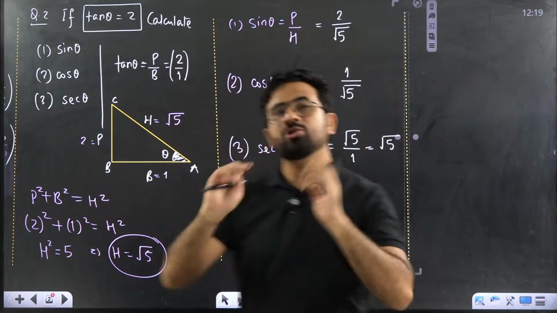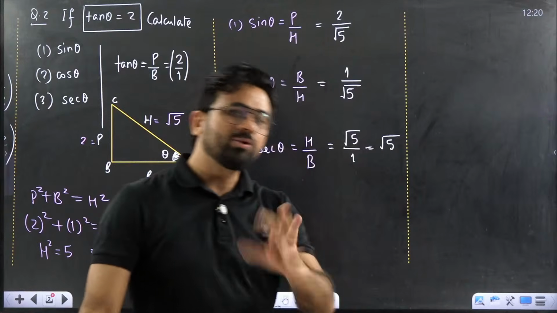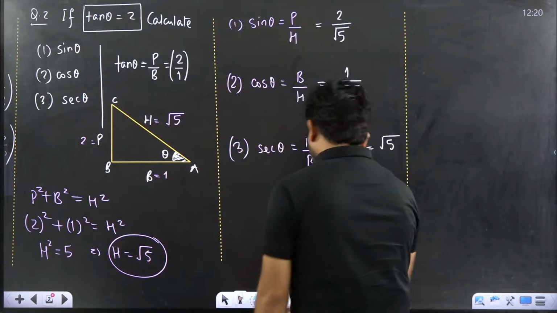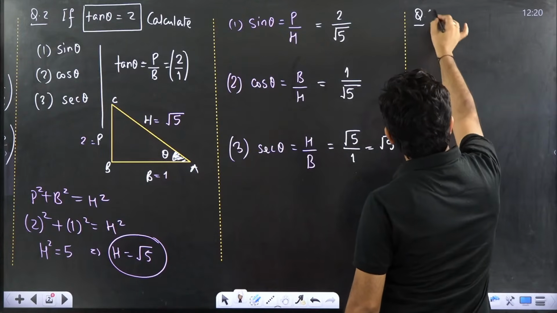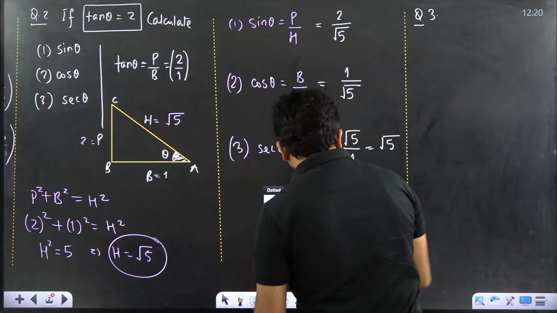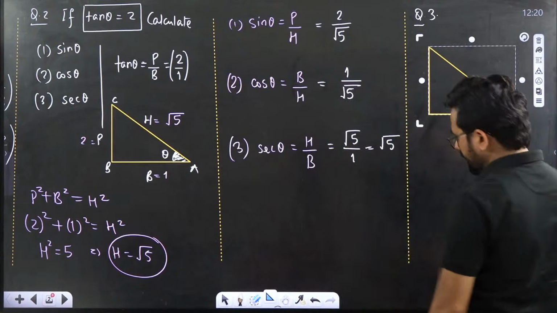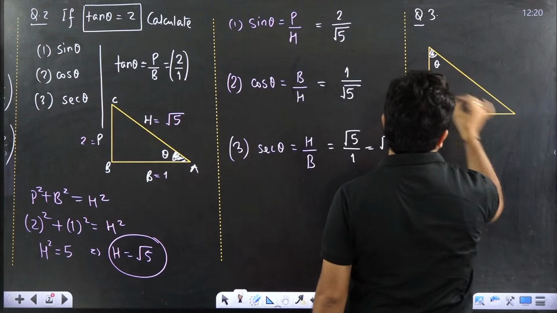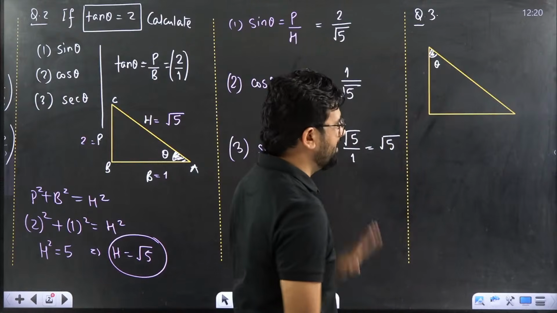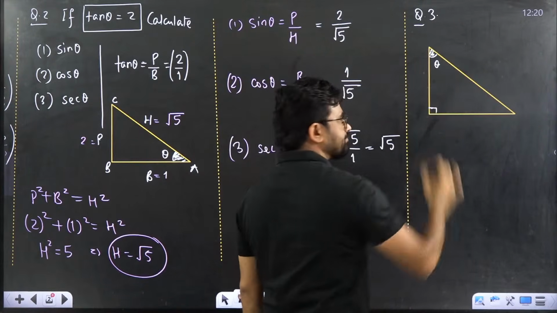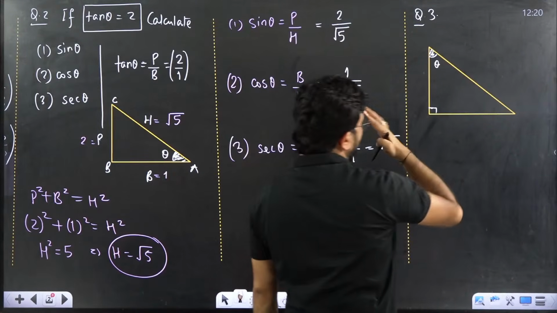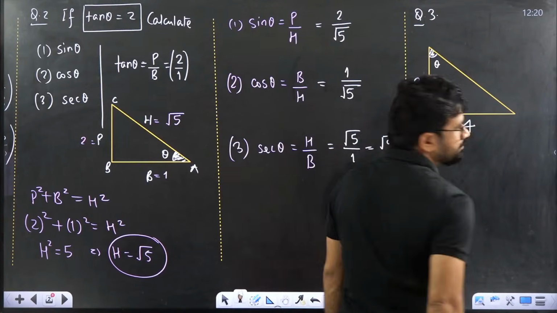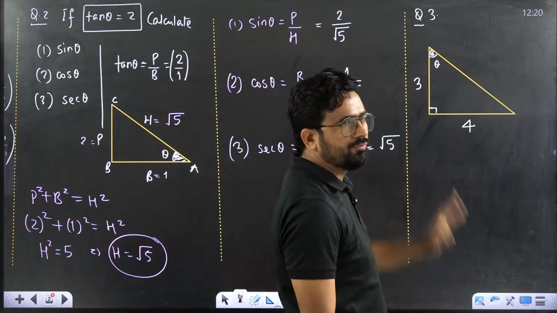Sometimes the ratio is not given, the triangle is given. By using the triangle we have to calculate. They are not telling anything. I'll give you one question. Next, problem number 3. Please understand it. Suppose one triangle is given to you. Here this angle is theta. This is 90 degrees. And the values given to you are 3 and 4.